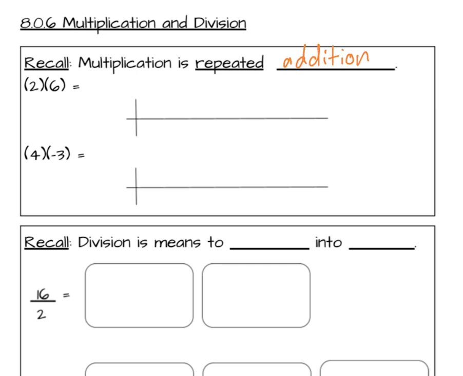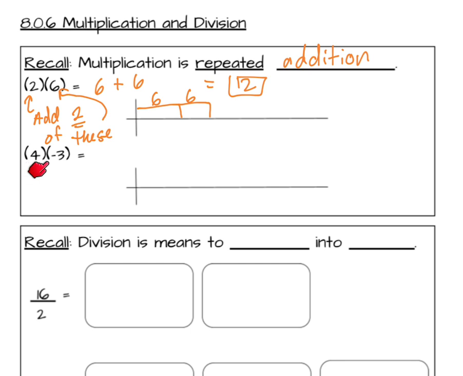For example, if I'm multiplying 2 times 6, that means I'm going to add 2 6s. I can draw a bar model for that, and 6 plus 6 is 12.